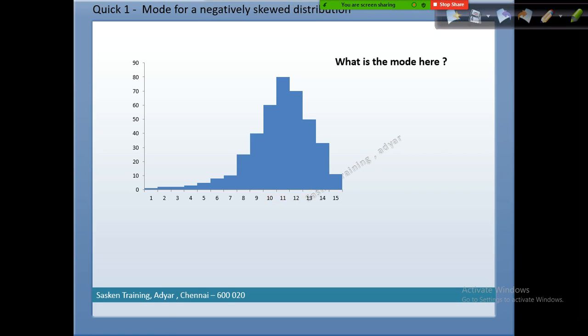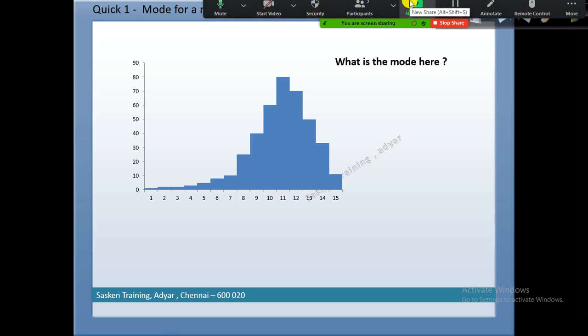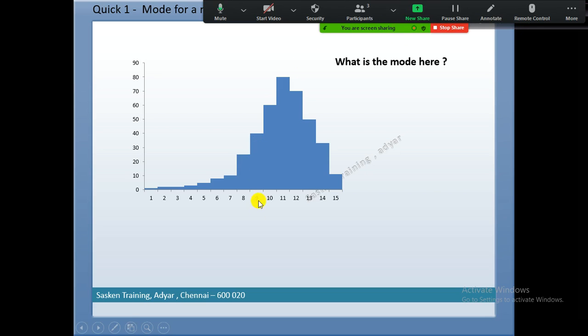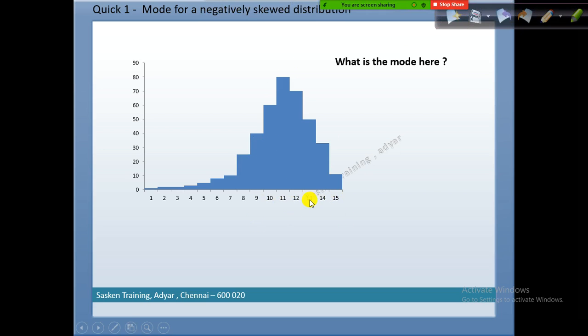Please note this is an important thing, because in the online test you might get questions like this. There is an alignment problem here, but I mentioned it correctly. This bucket is 10,001 to 11,000. The next one is above that, so 11,001 to 12,000 values fall in that bucket or bin, B-I-N.